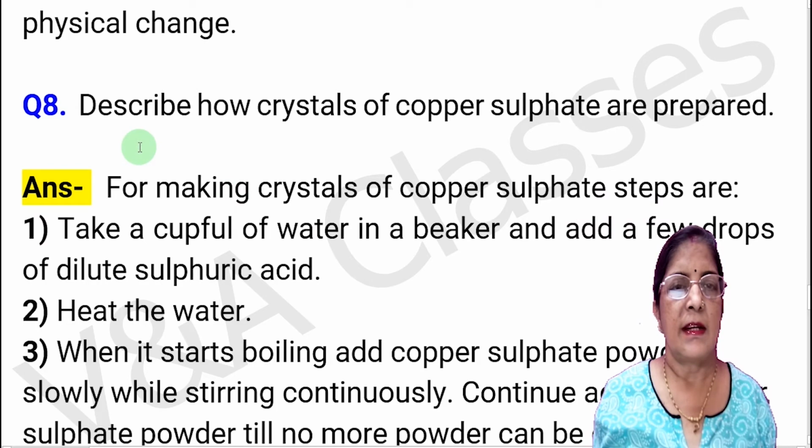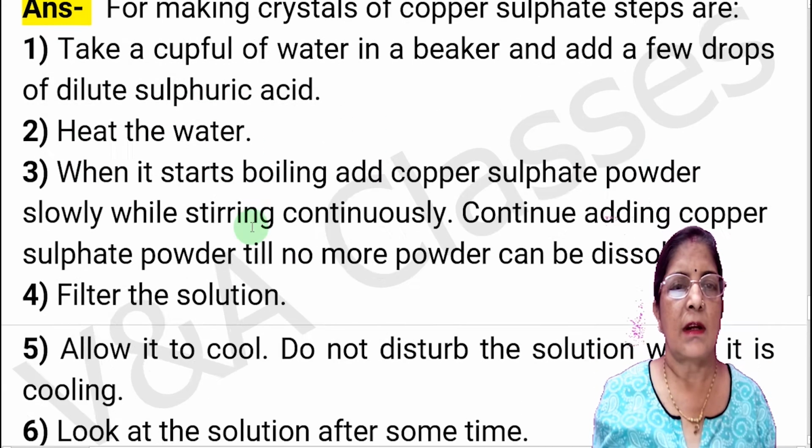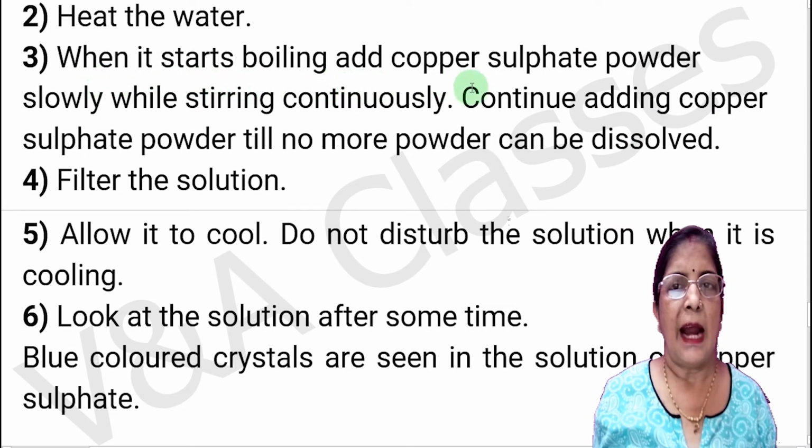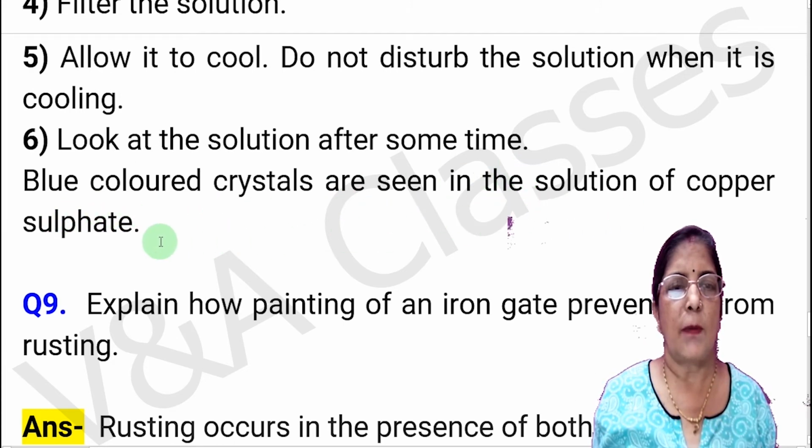Now question number 8. Describe how crystals of copper sulfate are prepared. Answer, for making crystals of copper sulfate, steps are: step 1. Take a cup full of water in a beaker and add a few drops of dilute sulfuric acid. Step 2. Heat the water. Step 3. When it starts boiling, add copper sulfate powder slowly while stirring continuously. Continue adding copper sulfate powder till no more powder can be dissolved. Step 4. Filter the solution. Step 5. Allow it to cool. Do not disturb the solution when it is cooling. Now step 6. Look at the solution after some time. Now conclusion. Blue colored crystals are seen in the solution of copper sulfate.